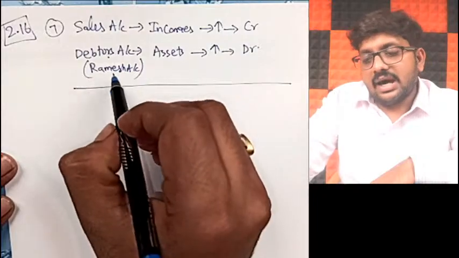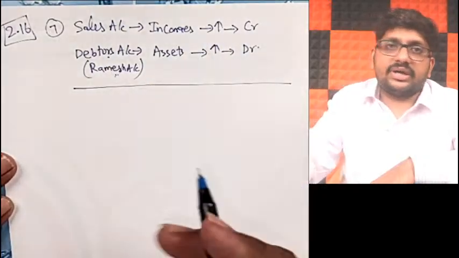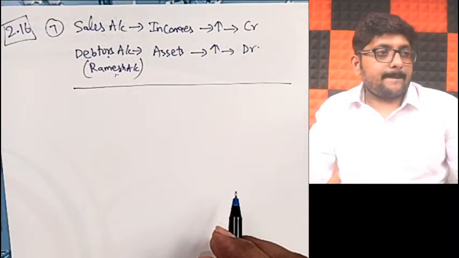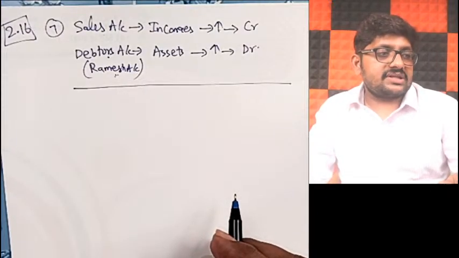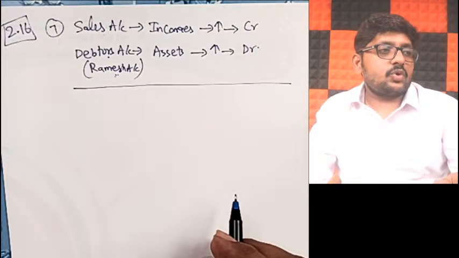So journal entry will be what? Debtors account or Ramesh account debit to sales. You can even write that transaction also. Got it, friends? That is our illustration number 7 on page number 2.16. And come to the next page, 2.17, illustration example number 8.